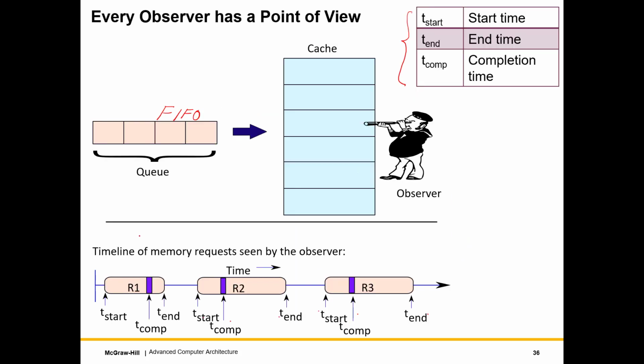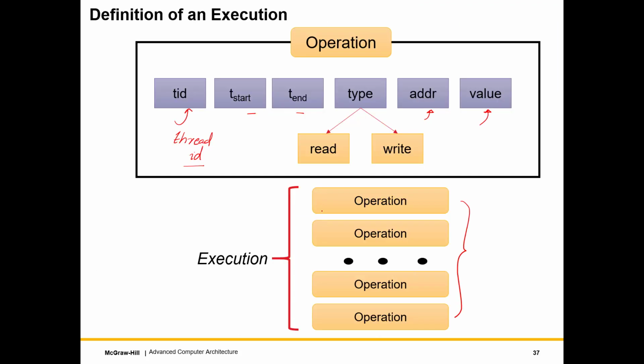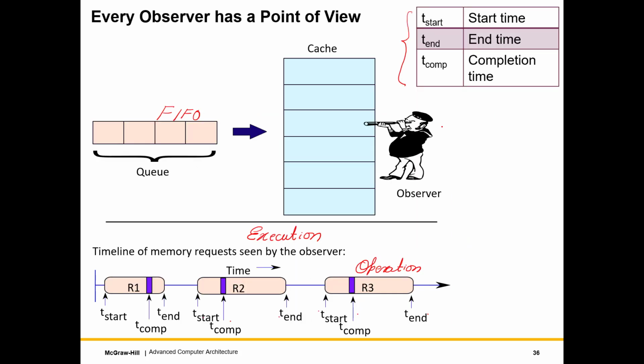All right, so this timeline, we can think of it as an execution, where each of these circular rectangles can be thought of as an operation. So an execution, as you see, is a list of operations, and each operation has a thread ID, a start and end time, a read write type, an address, and a value. And we have correlated an execution with the figure over here.